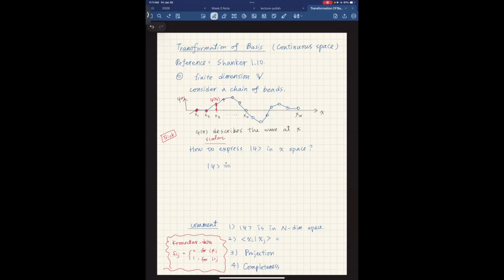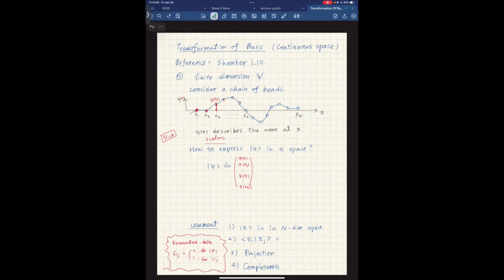I can imagine this is an n-dimension vector where each spot stores the message. When I write x here, it's just one random spot in my system. So this is an n-dimension system, and I can write it as a vector.